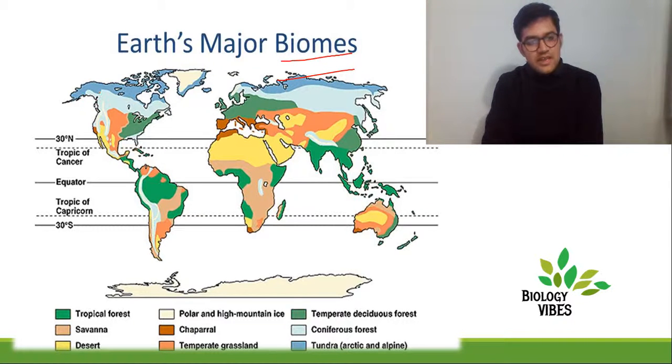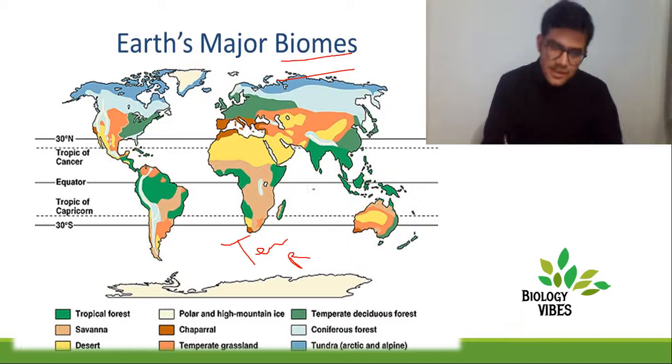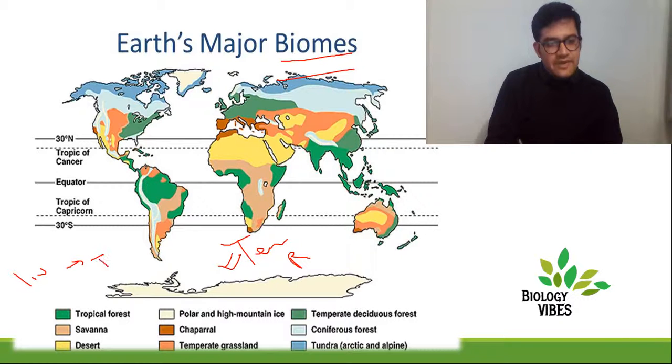So specific areas are characterized by their different temperatures, their different rainfall. The main thing which I want to say is insolation received from the sun affects the temperature.